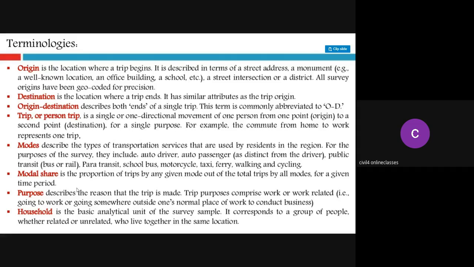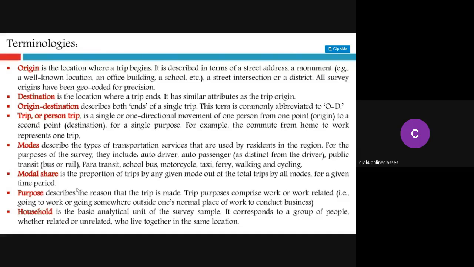Next one is modes. We have different modes of transport. For example, if we are very near to our workplace, we can go by walking. If somewhat more distance, we can go by cycling. If even more distance, we'll use a motorcycle. And if it is even longer, we can take a school bus or public transport like government buses, rail transport, or auto rickshaw. So there are different modes of transport for a single trip.